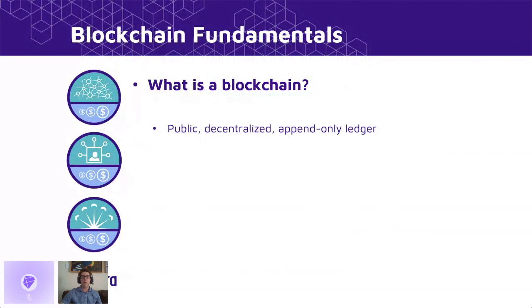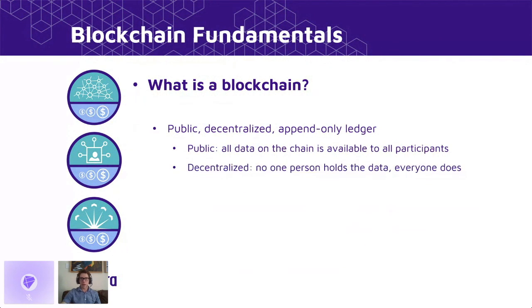Well, on a functional level, a blockchain provides a public, decentralized, append-only ledger. Okay, so it's public, which means that any data that's posted on the blockchain is available to any participant in the blockchain.